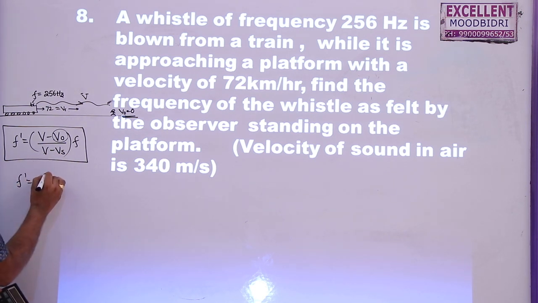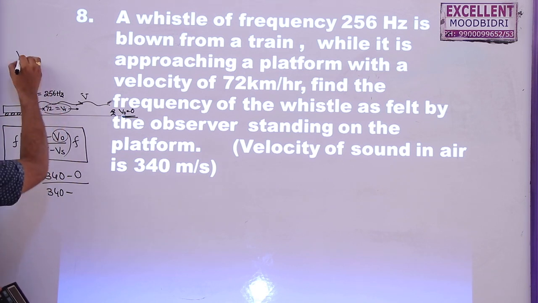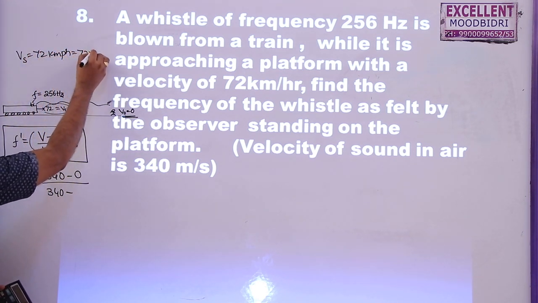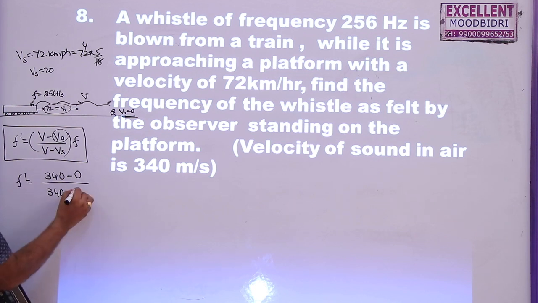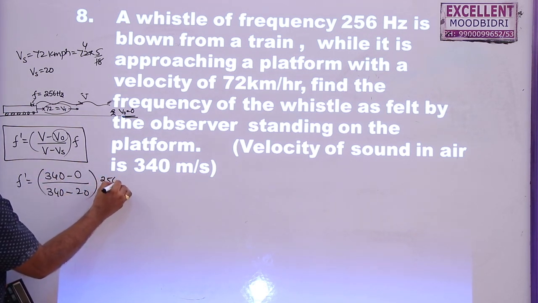So F dash is equal to, the velocity of sound 340, observer velocity 0, so 340, and the relative velocity between these two. The velocity of the source is given as 72 kmph. So 72 into 5 by 18 gives 20 meters per second, into the actual frequency, which is given as 256.